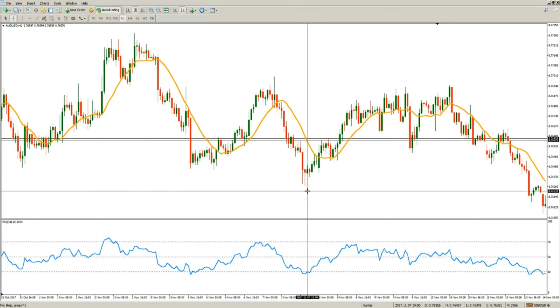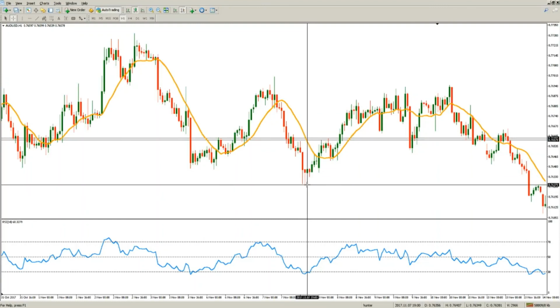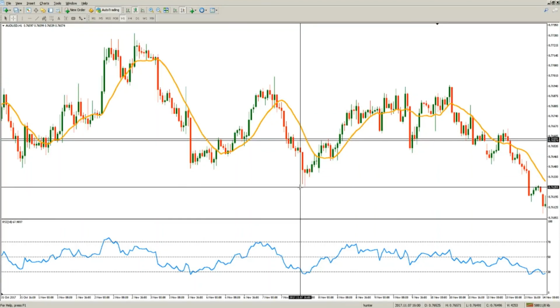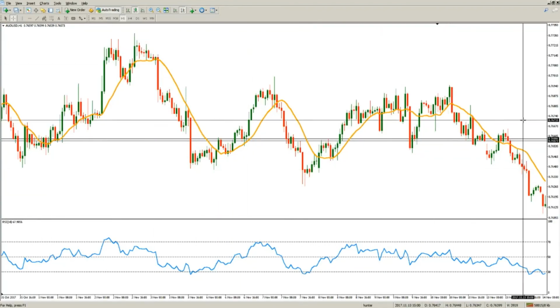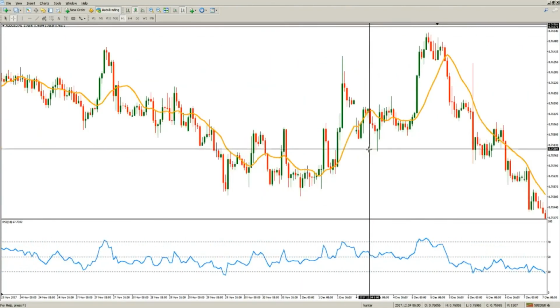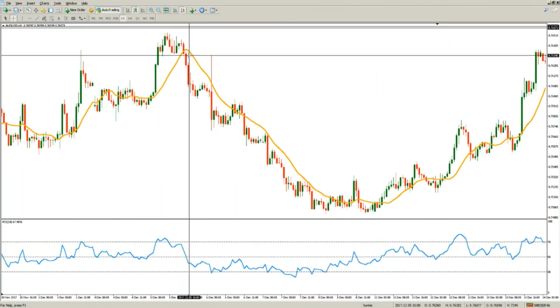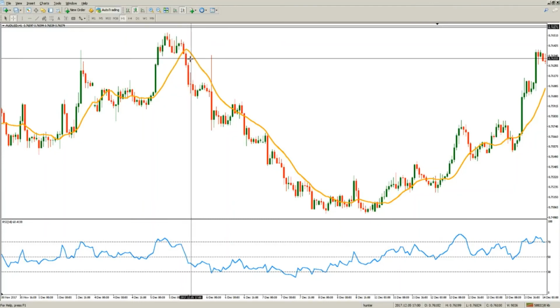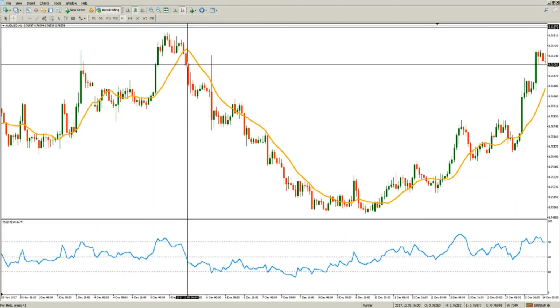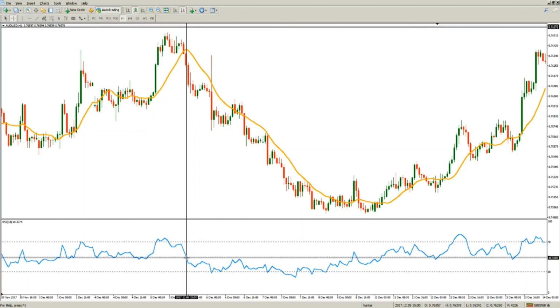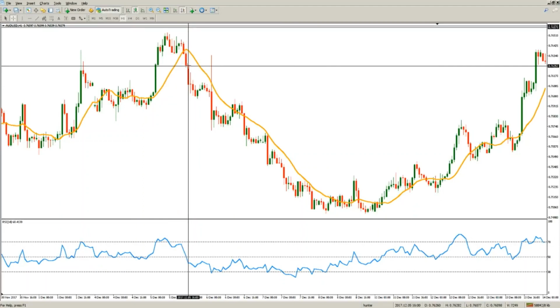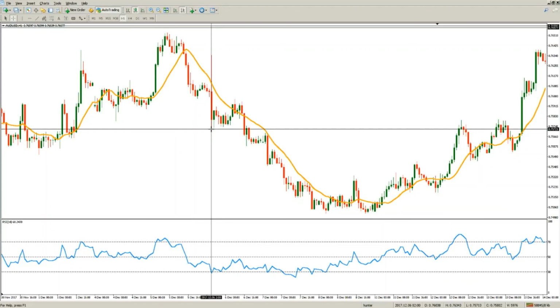And this works pretty well even in what some traders consider to be a consolidation area. Now let's look at a more trendy market, like this one, for example. Another cross of the moving average. We have a close below the moving average and on the same candle a cross below the 50 level of the RSI. So we may enter here, placing a stop loss here and a target somewhere here, or staying in that trade until the market becomes oversold.